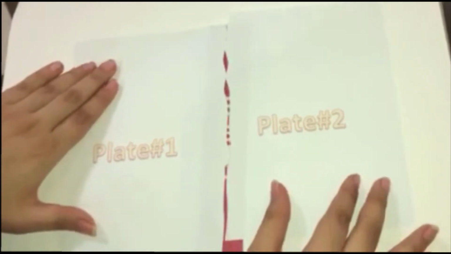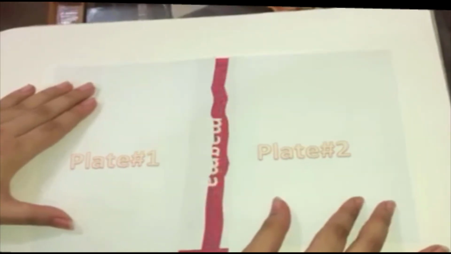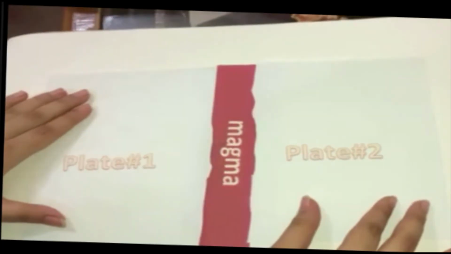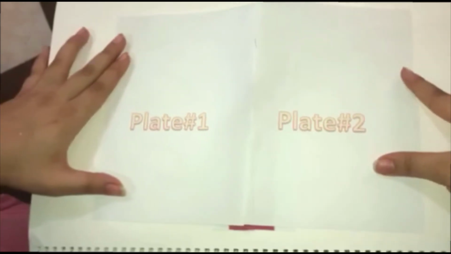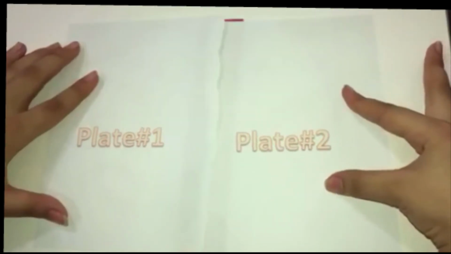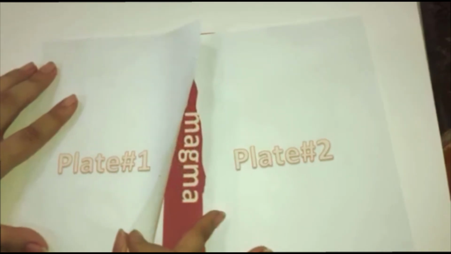The sliding motion causes earthquakes. Divergent boundaries are formed when plates move apart, which causes magma to rise up, then forming new land and mountain ranges. Convergent boundaries occur when two plates move towards each other. Usually, one plate sinks under the other, giving way for magma underneath to rise up, forming volcanoes.